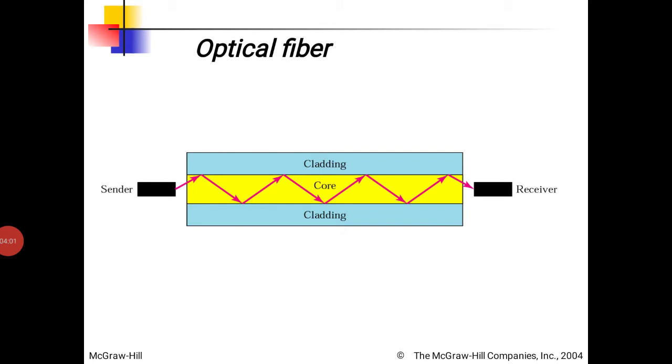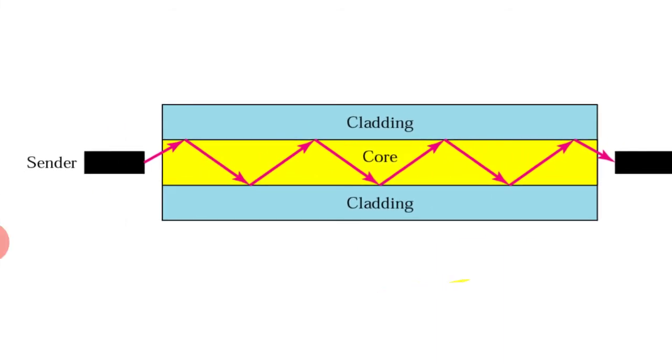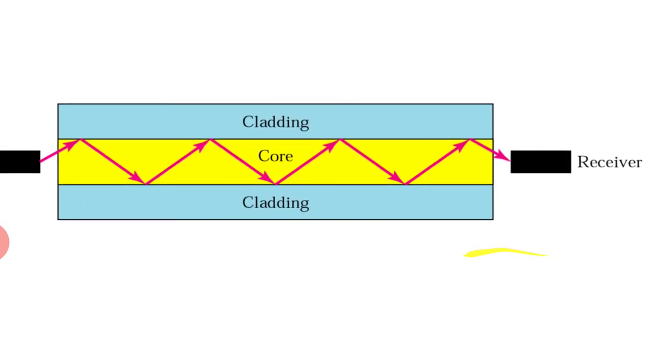Next one is optical fiber. Optical fiber has more bandwidth as compared to twisted pair cable and coaxial cable. The optical fiber works based on the concept of reflection. So, send an optical signal in such a way that the optical signal gets reflected to the internal core, and further it gets reflected on the walls, again and again it gets reflected and passed to the receiver.